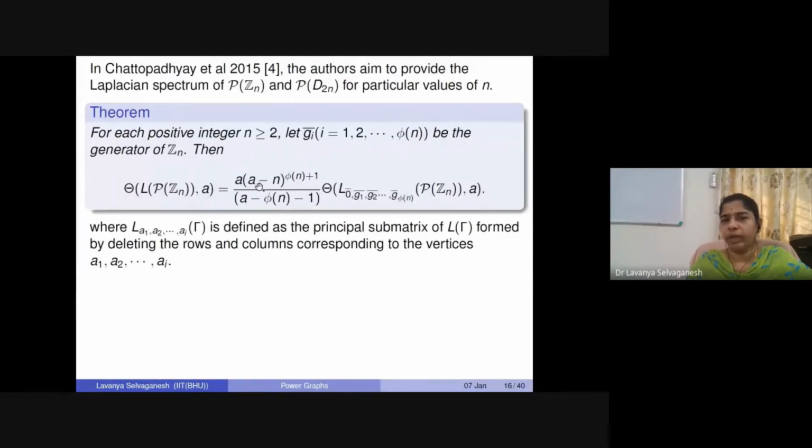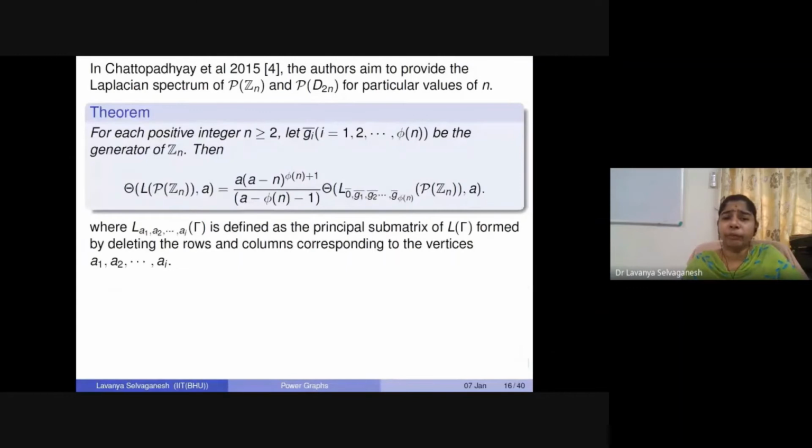Then the corresponding Laplacian characteristic polynomial can be given by this expression, where on the right side you are writing the characteristic polynomial of the principal submatrix of L, the Laplacian matrix, where you delete those rows and columns corresponding to the generators G1 bar, G2 bar, and so on. This is one interesting value that we have.